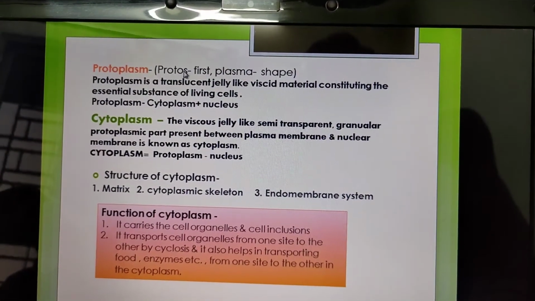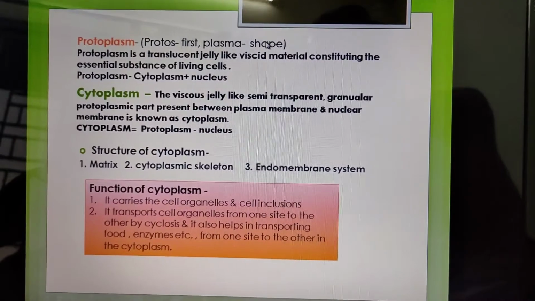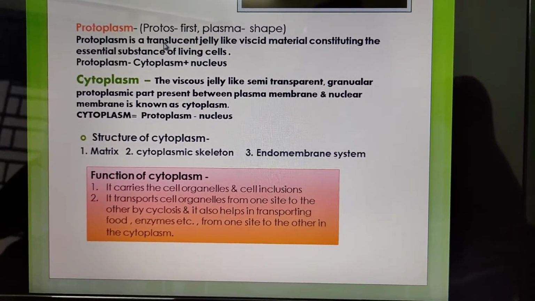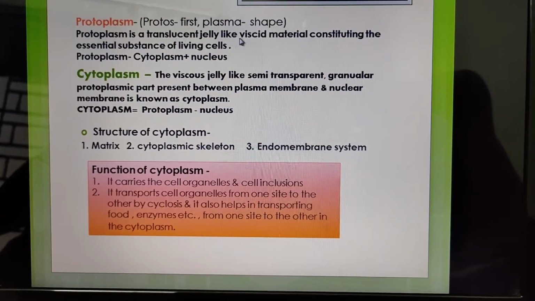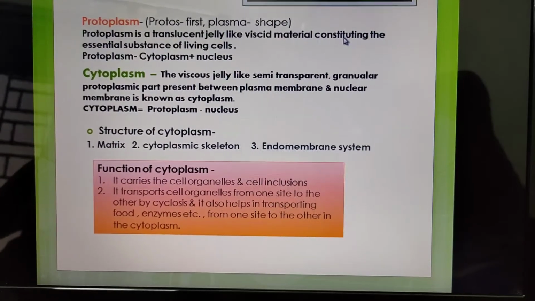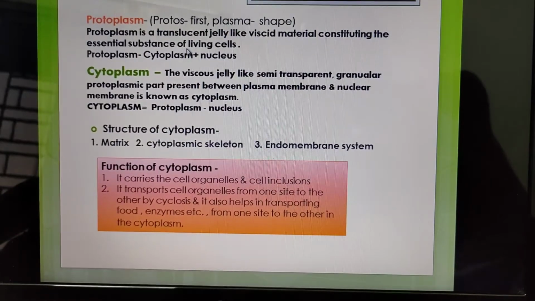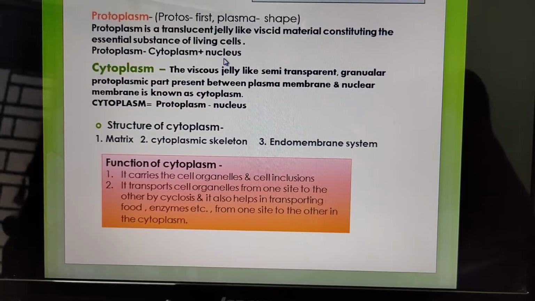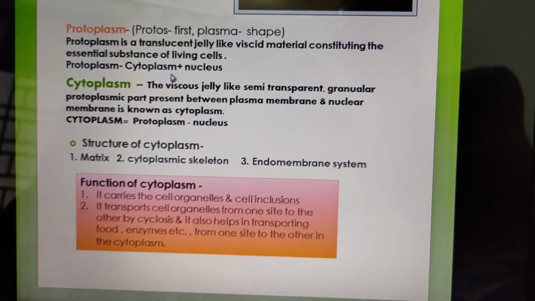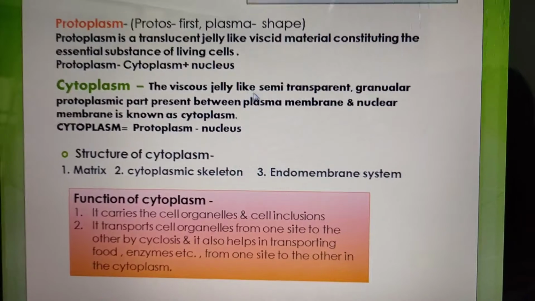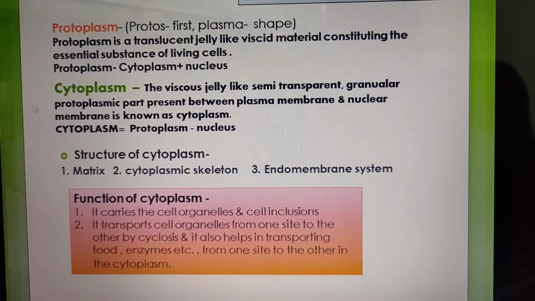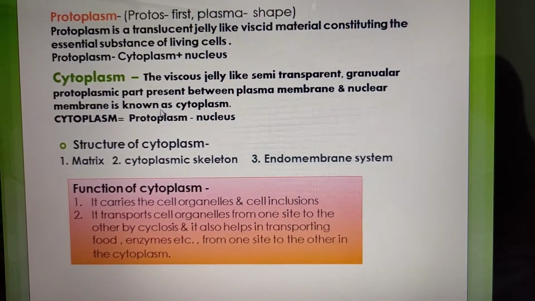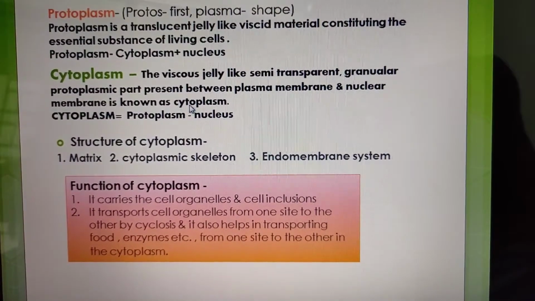What is protoplasm? Protos means first, plasma means shape. Protoplasm is a translucent, meaning semi-transparent, jelly-like viscid material constituting the essential substance of living cell. Protoplasm consists of cytoplasm plus nucleus. Now we know about the cytoplasm. The viscous, jelly-like, semi-transparent, granular protoplasmic part present between the plasma membrane and nuclear membrane is known as cytoplasm.